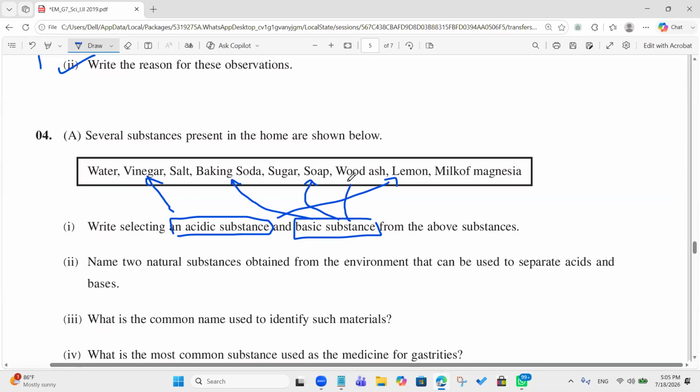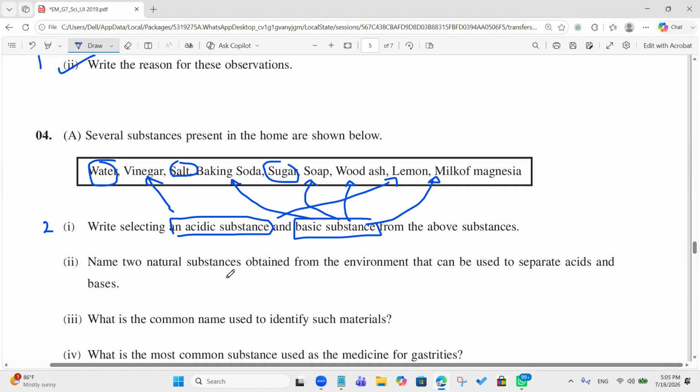Wood ash is correct. Soap correct. Baking soda correct. Milk of magnesia, right? So they are basic substances. How about these substances? Water, salt, sugar. Neutral. Yes, they are neutral substances, right? That's correct. So you have to select the above substances, then take 2 marks.